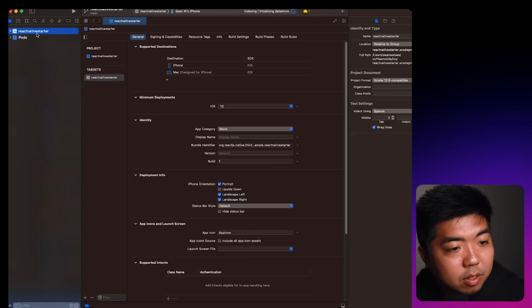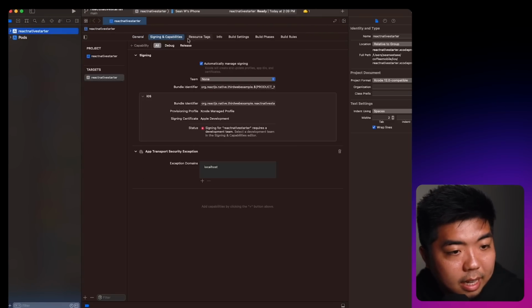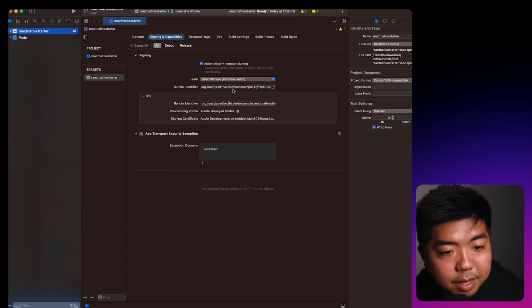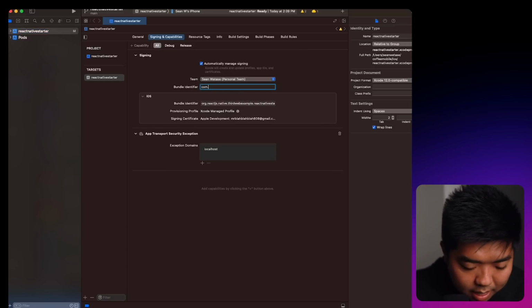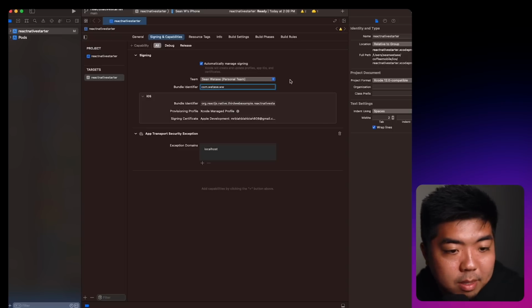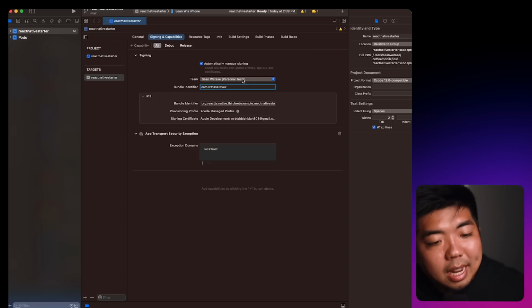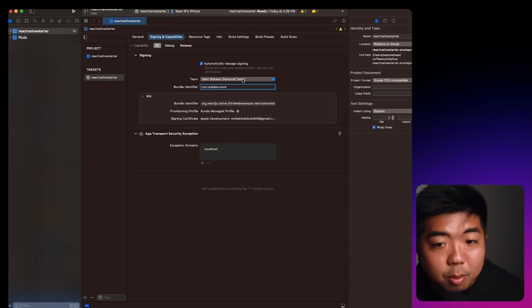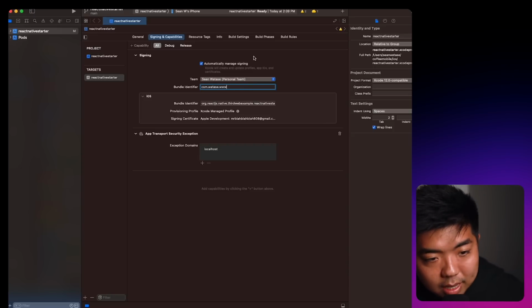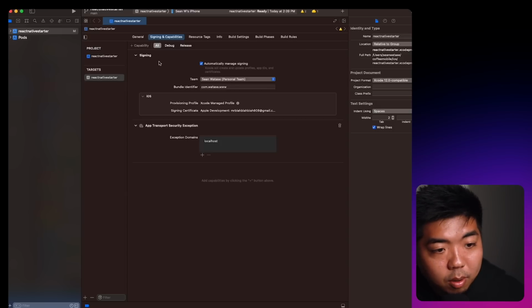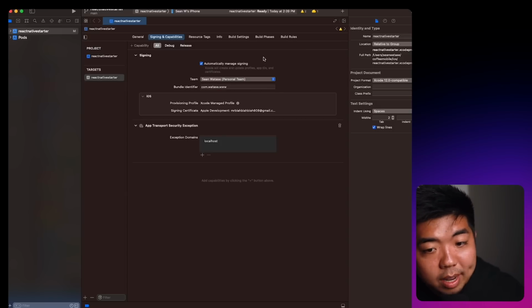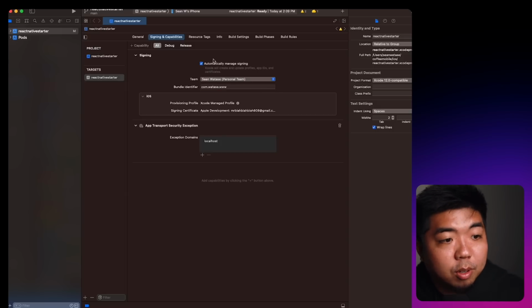Under the React Native starter here, under signing and capabilities, I'm going to switch this to my team here, which is personal. I'm going to add just a website here. And if you don't have this set up, you do just need to create a developer's account through Apple using your Apple ID. And that's going to allow you to then deploy your builds onto an iOS device that you have plugged into your computer.